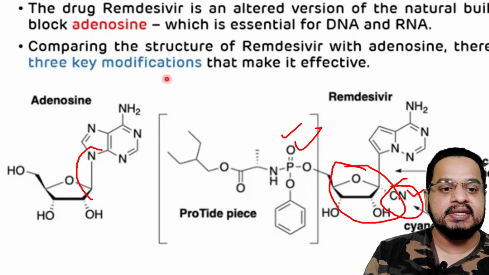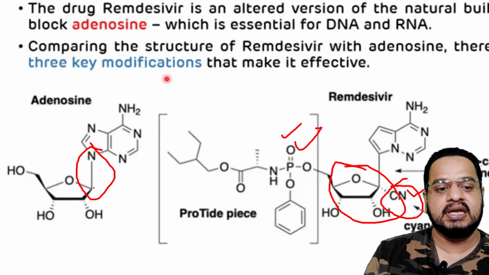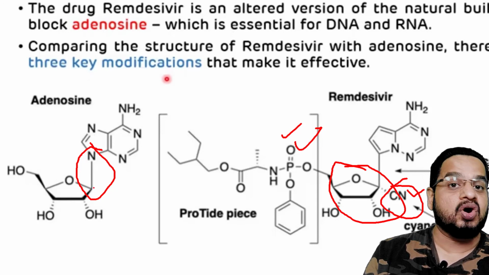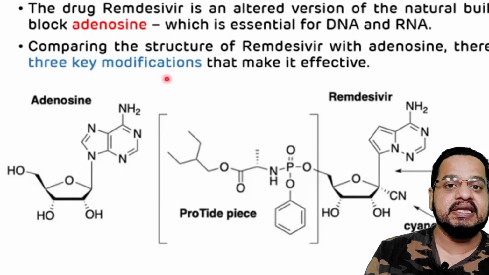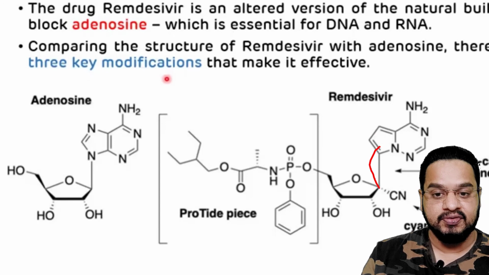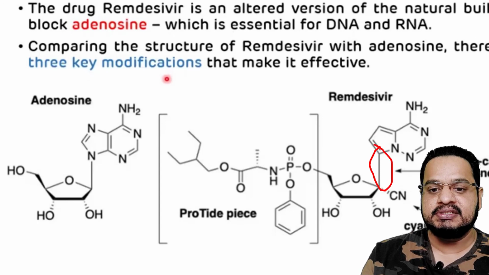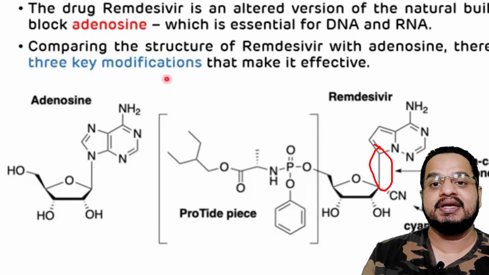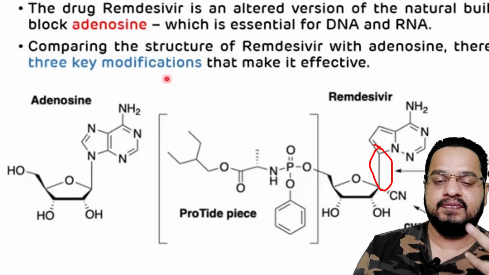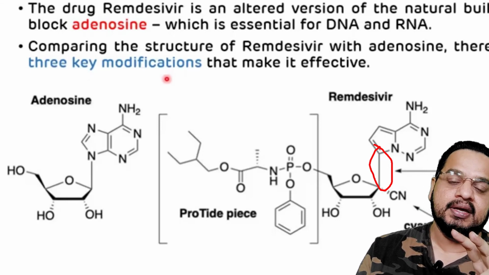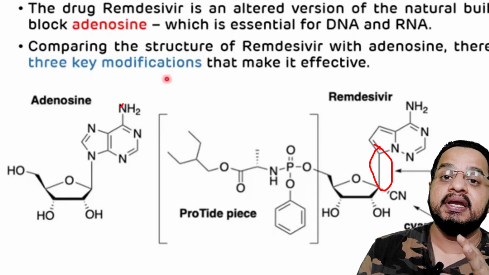Second, the nitrogen is connected to the carbon of the glycoside, the NC linkage, but here it is a carbon linkage, so that the virus cannot identify this particular compound immediately.